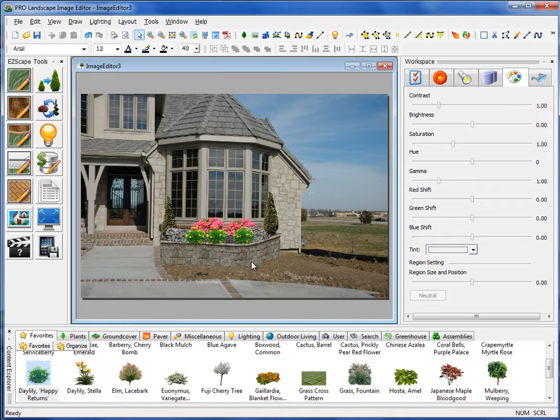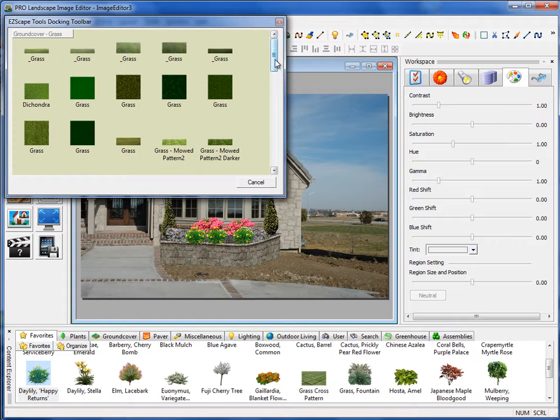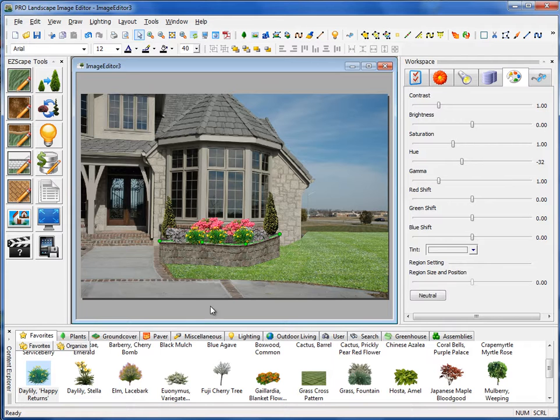Alright, now I can put some grass underneath there. So up on the EasyScape toolbar, the first one is the EasyScape grass tool. It really doesn't matter what order I do this in. I can do the grass first if I want, or I can do the grass last. Again, I'll select stretch polygon, and then I'll just select a pattern there. And when I do this, I'm just going to click on the perimeter where I'm placing that grass. And you'll notice there that it puts that grass below the retaining wall. Okay, and that's it. That's how you do a quick project with the Image Editor program.